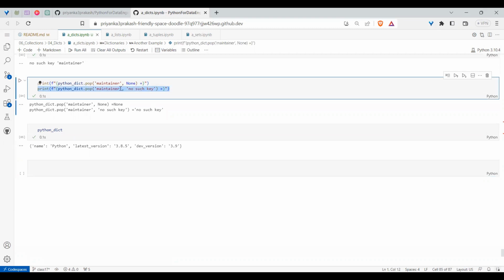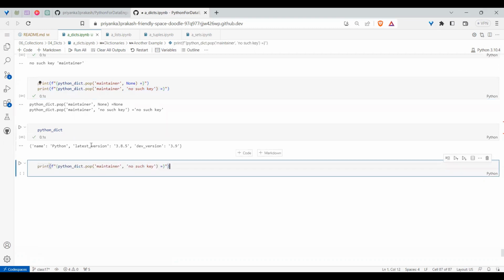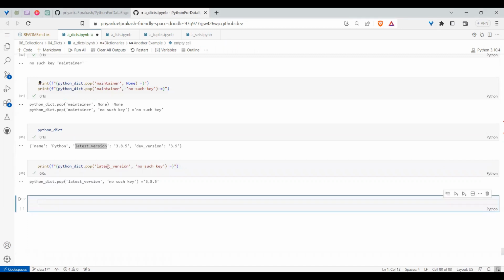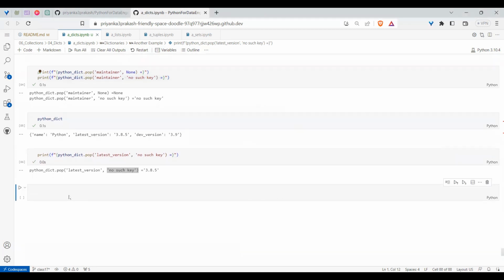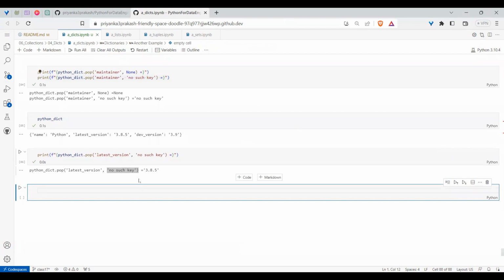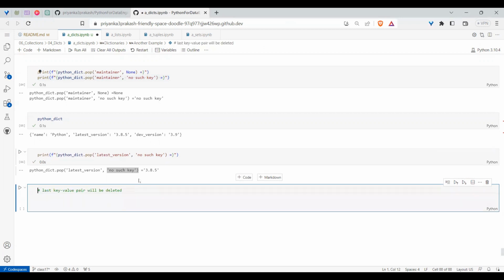In the same fashion, for pop, you take something, say like latest version. I want to delete. You give that version, it will delete it. You see now, if it has something, it will delete it. It will not ignore this default option. Only if it doesn't have it, it will do like that. So in the same fashion, what if you want to delete the last values? If you have explicitly the key, you can delete it. But what if you want to do it by position? For that, we need to go for dict dot pop item.